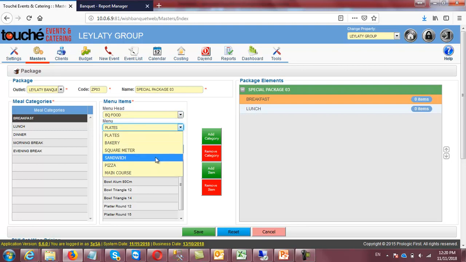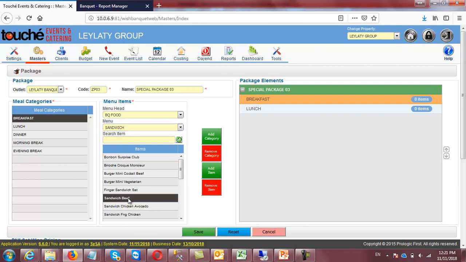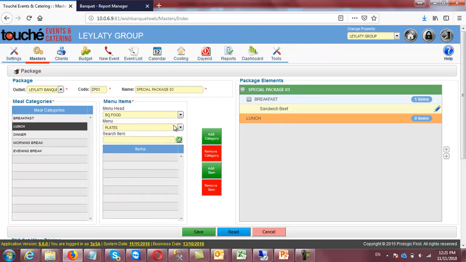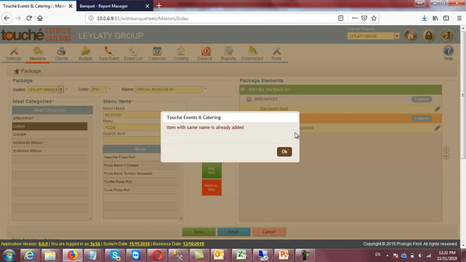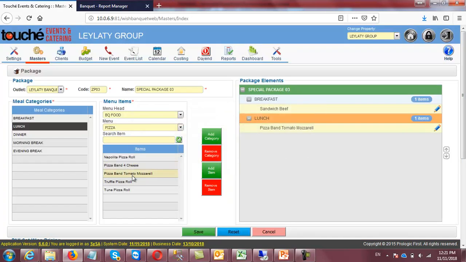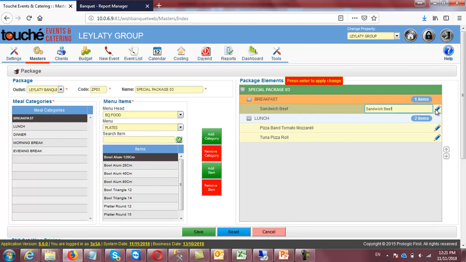And then from here the menu screens will come. These menu screens are linked with this one. This thing you can handle from Tuition Master also. Sandwiches, so see, sandwiches is coming from down. I select breakfast, add item. I select lunch, add item, and multiple items I can select. One item you cannot select two times. This is the only limitation. So now, just assume I have designed my package, a special package having breakfast, having lunch. Here I will click.